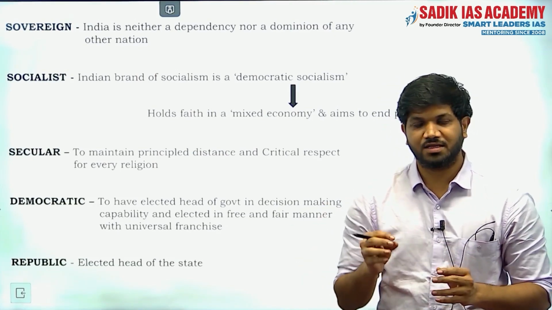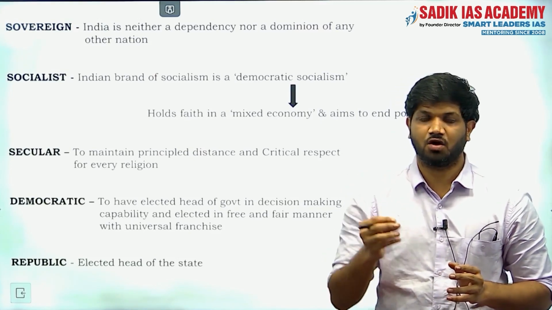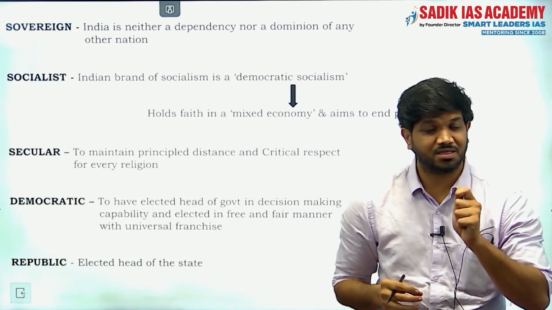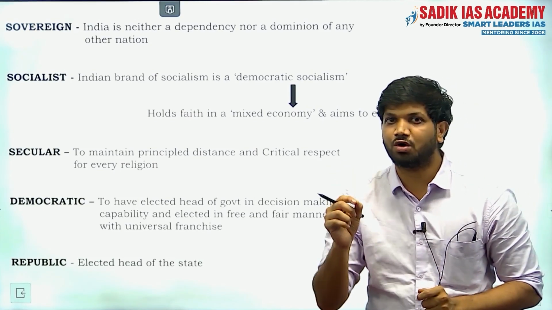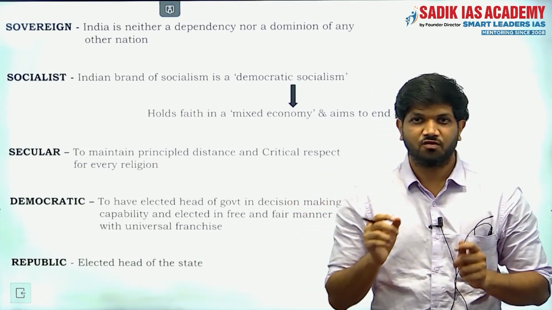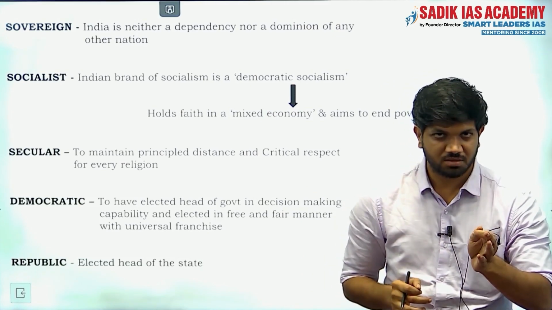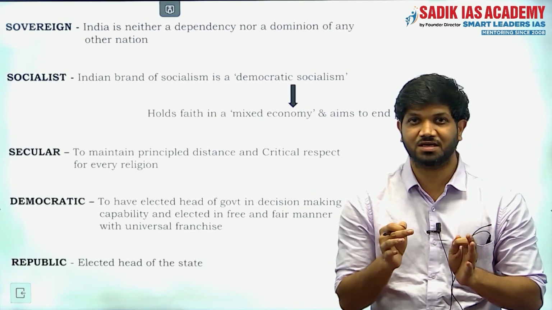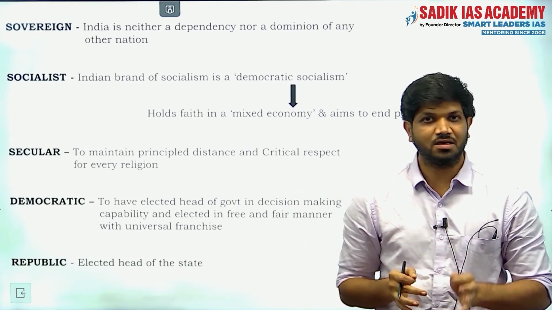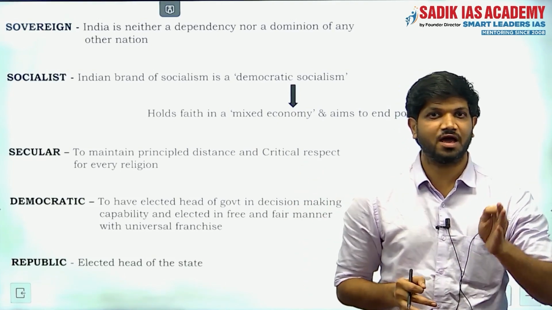Another aspect of Indian secularism is critical respect to all religions. We will respect every religion, but we will not respect every aspect of the religion. That is what is meant by critical respect to every religion.